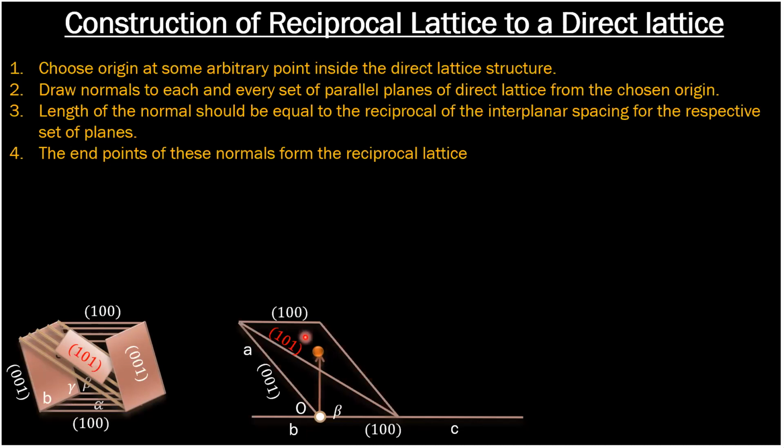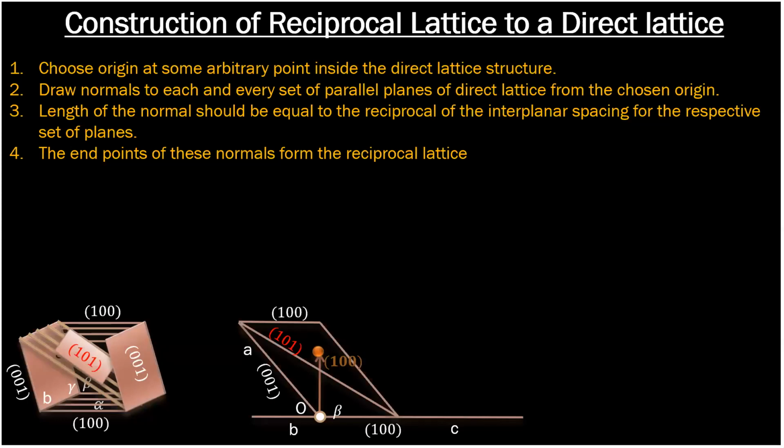So for this particular plane, your interplanar spacing will be d100, and its reciprocal is 1 upon d100. This is the length. You just mark the end point of this normal, and we write it as 100.